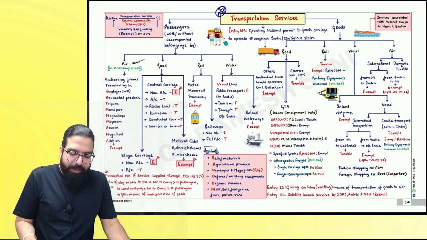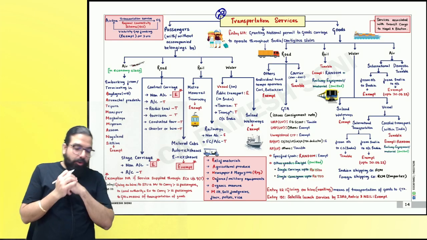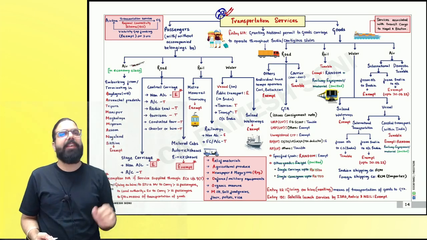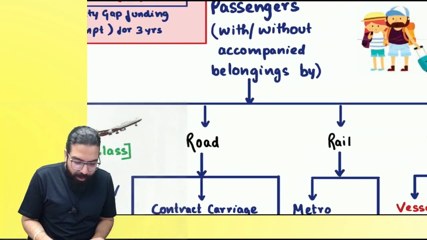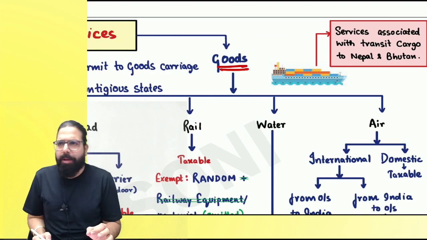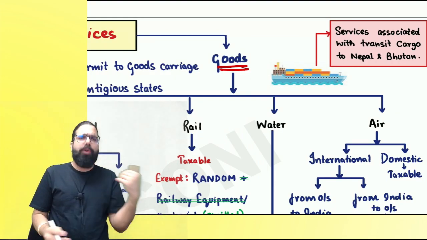Now, please come to the next chart, everyone. Now let's go ahead and learn transportation services. Transportation can be of passengers also. Transportation can be of goods also. People, you have to talk with me. Transportation can be of passengers, and transportation can be of goods.